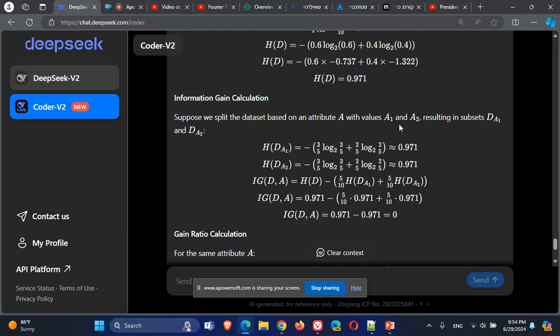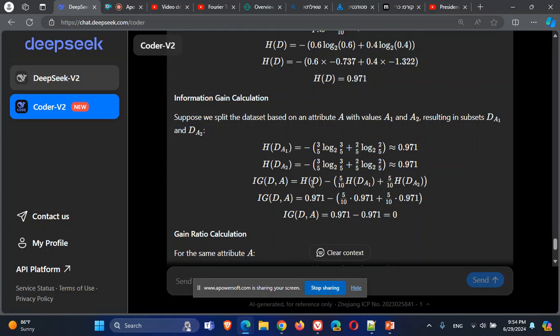We get the same value for each. Uh, no, it doesn't mean that it didn't help us at all by itself.